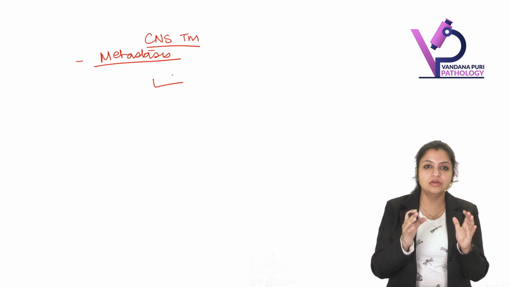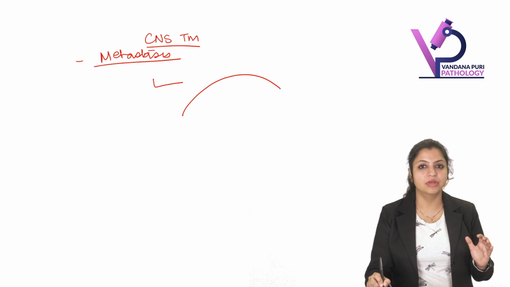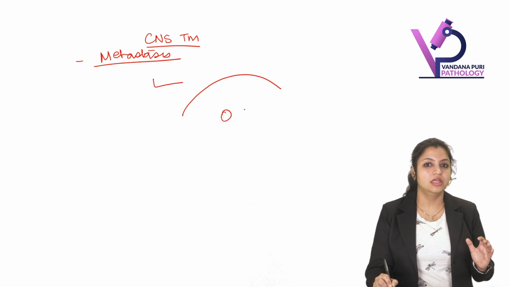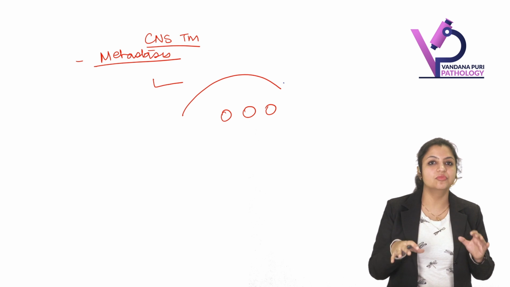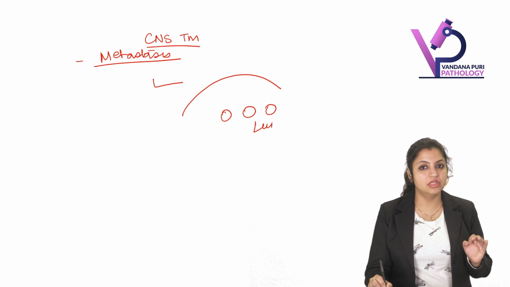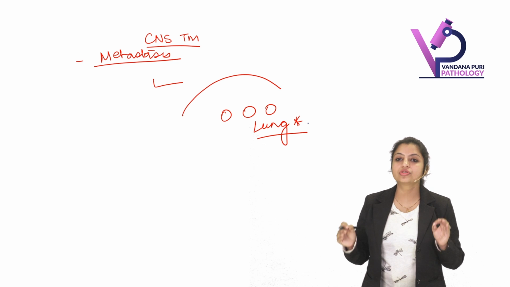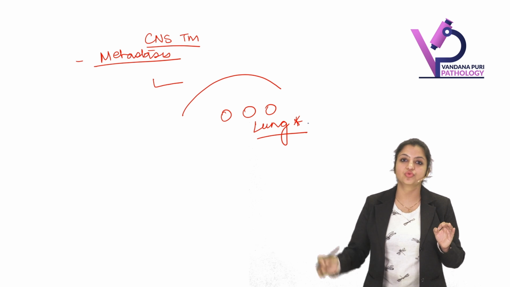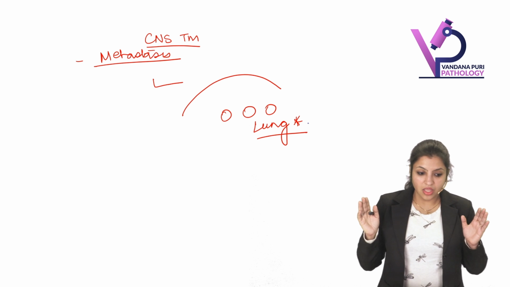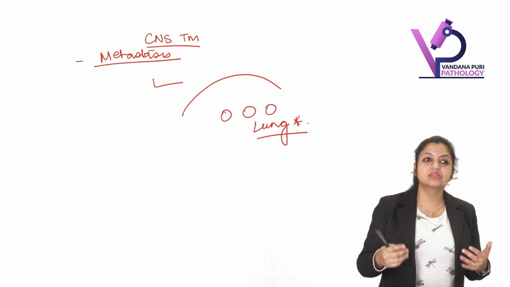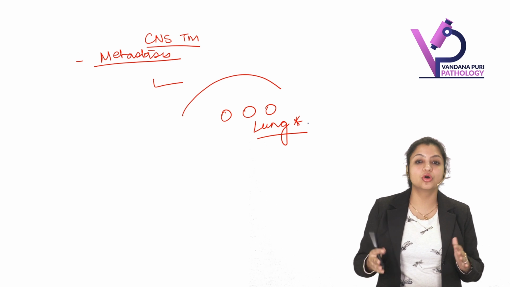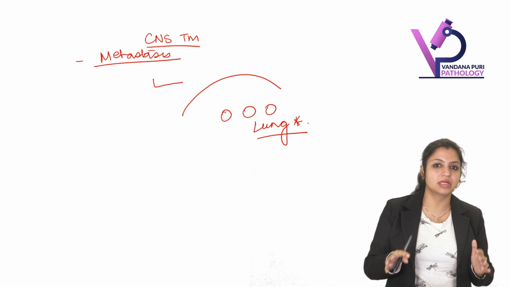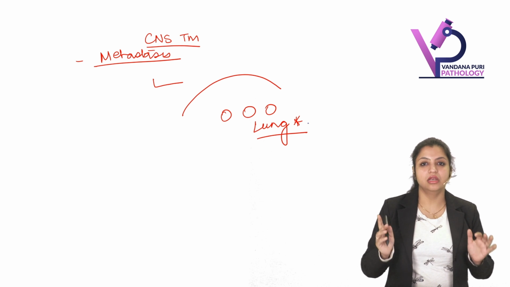Okay, now here remember we have two types of metastasis. One is in the parenchyma of the brain. Lung is the most common organ to send metastasis to the brain. Whereas if somebody asks you what is the most common organ to send intraparenchymal metastasis, the answer will again be lung.